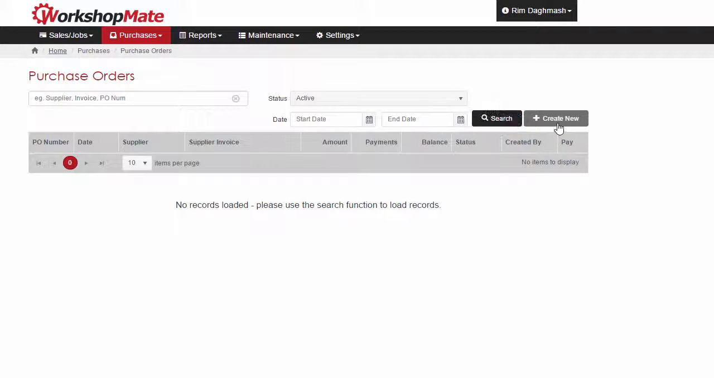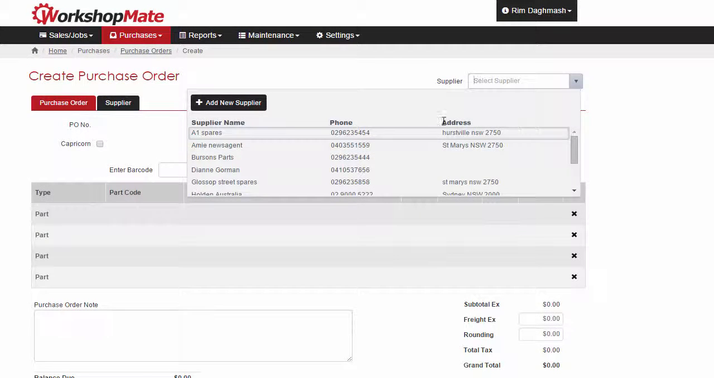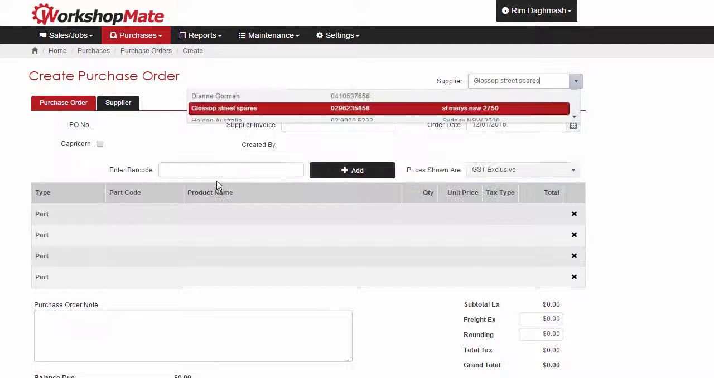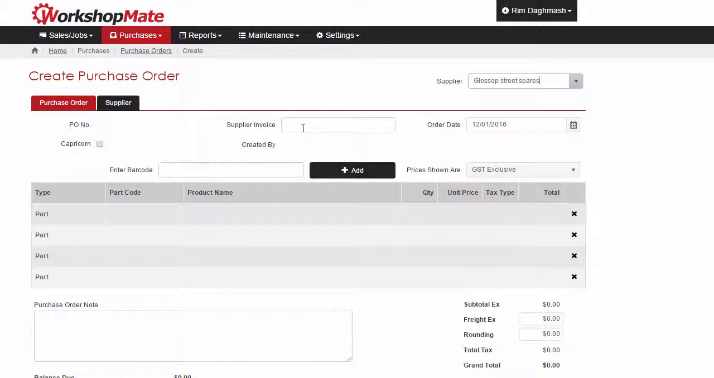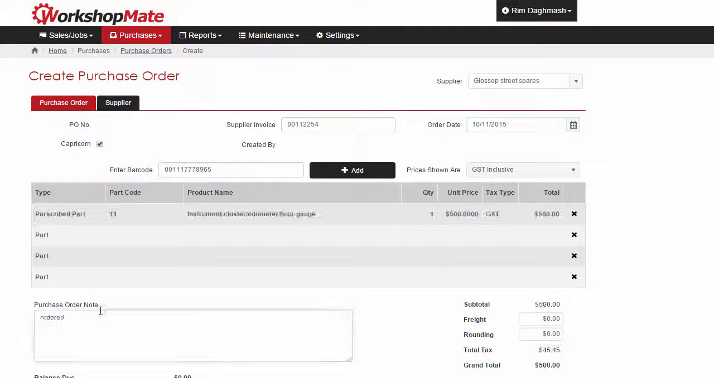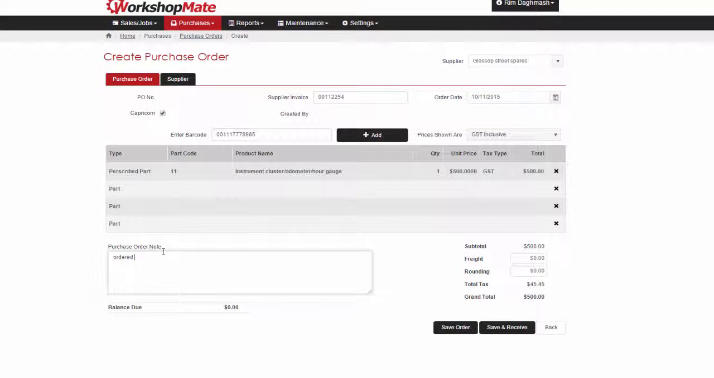Click on Create New, select a supplier and enter purchase order information. Make sure you tick Capricorn. Save and receive.